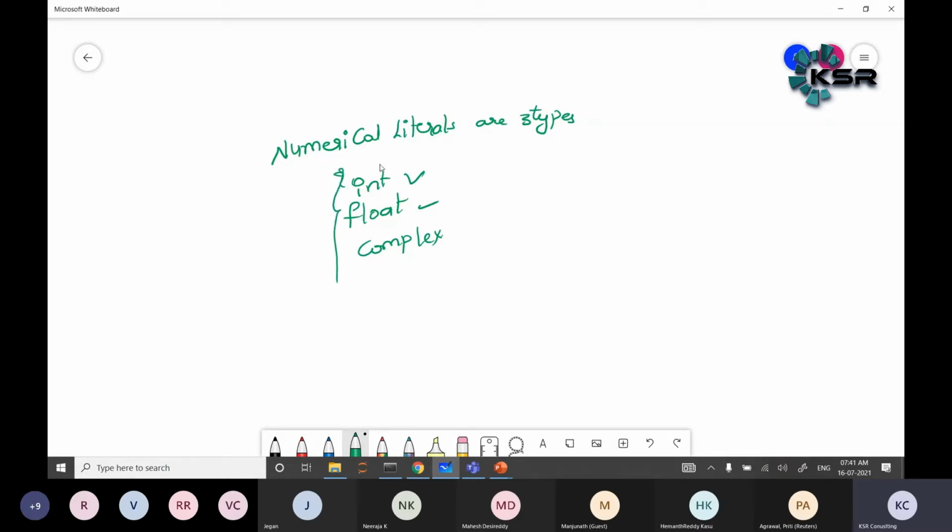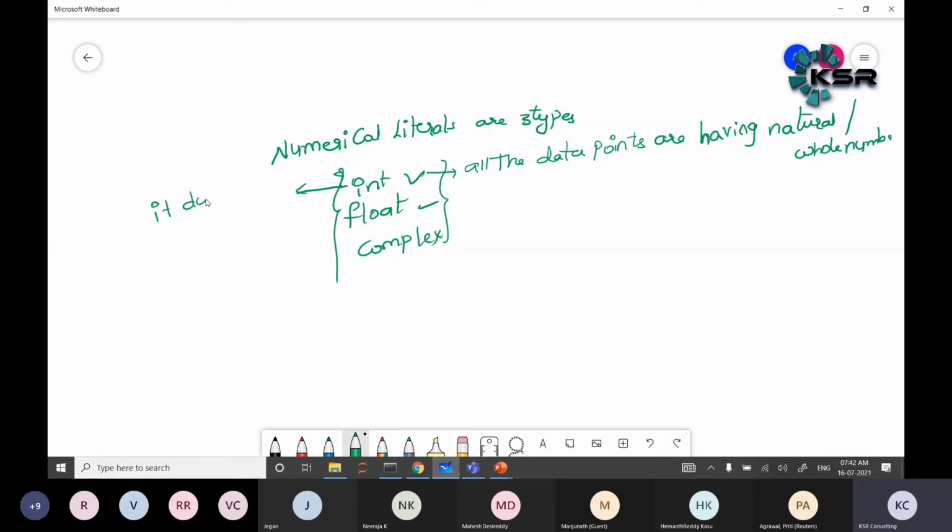So can you tell me the difference between integer and float? Integer means whole numbers or natural numbers. It does not allow decimal values.